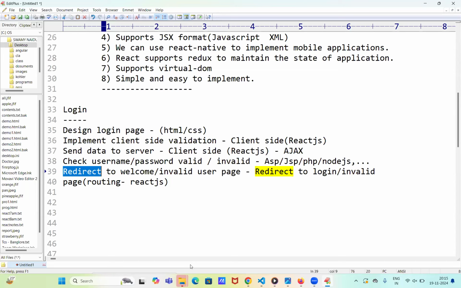Any questions from your side, you can ask me now. We just discussed the features of React.js, and one use case: if you take login as a use case, where we are using React.js. I hope you got the clarity. Any questions from your side, you can ask me. No questions? Then fine, we will end the session. Tomorrow I will start the JavaScript concepts. Any questions? Okay, fine. Thank you.